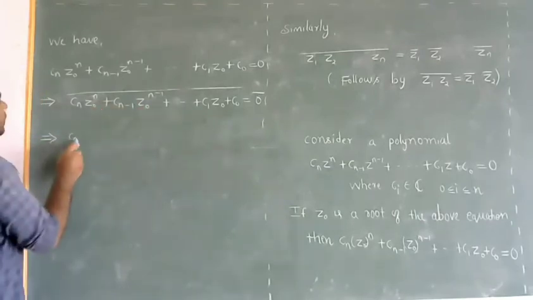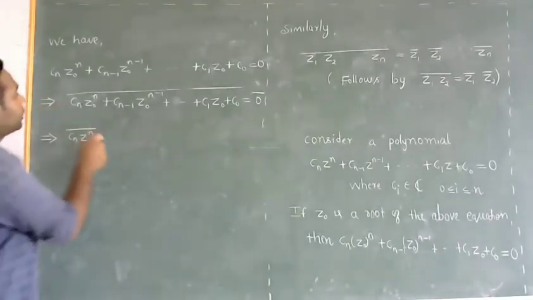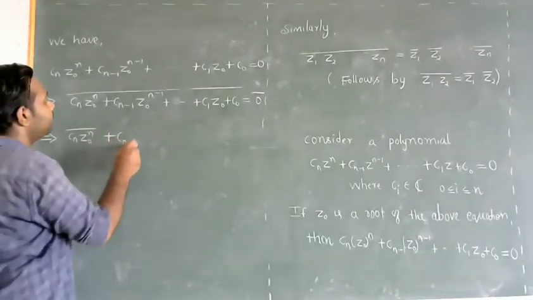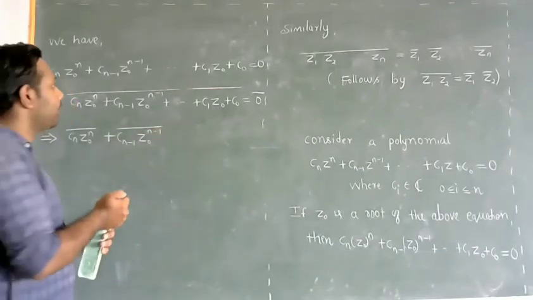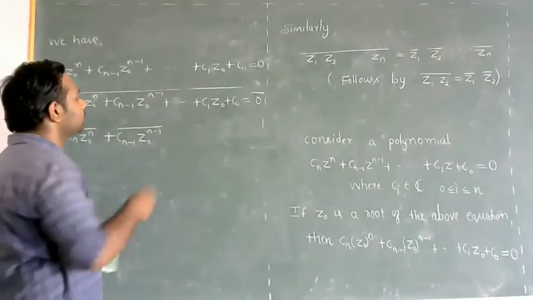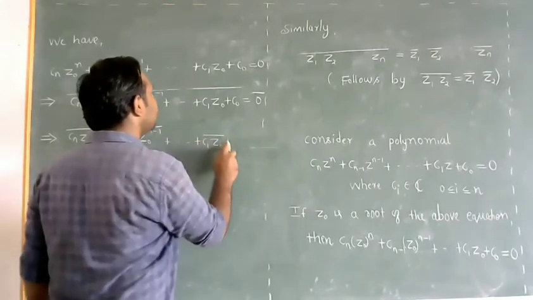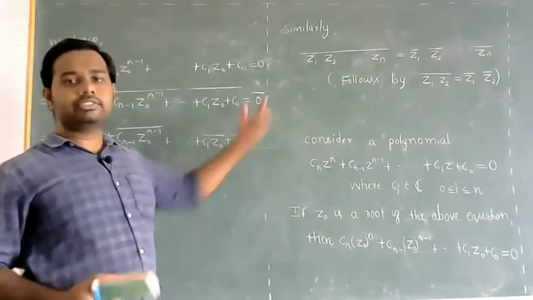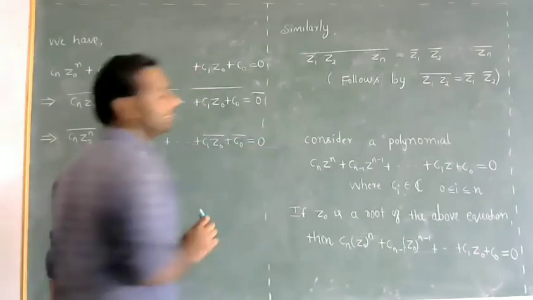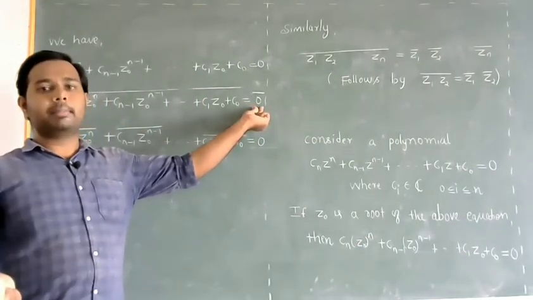So then it will be Cn Z0 power n bar plus Cn minus 1 Z0 power n minus 1 bar plus so on C1 Z0 bar plus C0 bar will be equal to. So conjugate of 0 is itself. As it is a real number, it is both real and purely imaginary.